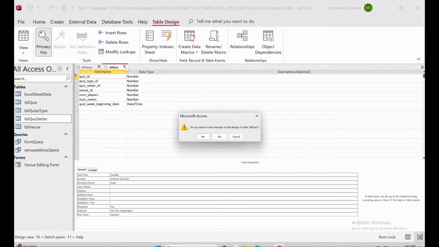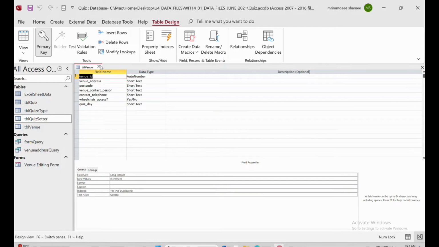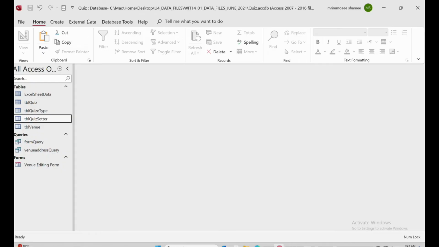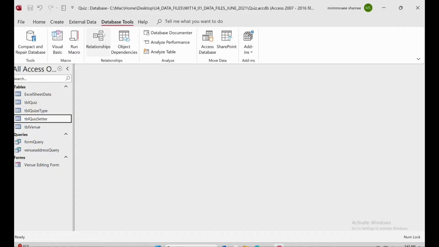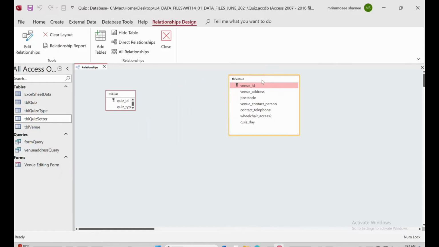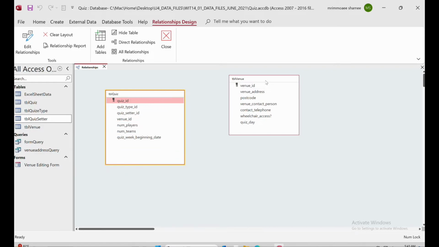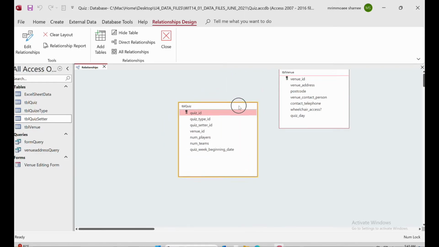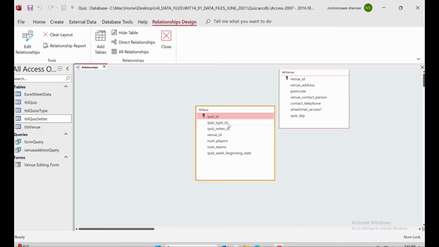Save this one, also save this one already. So we will now go to the database tool. Inside the database tool, there is an option for the relationship. So click on the relationship, and then if you don't get all the tables, just drag them. Okay, this one is table venue, this one is table quiz, because table quiz has all the foreign keys. When we take the other table's primary key into the table, it becomes a foreign key.